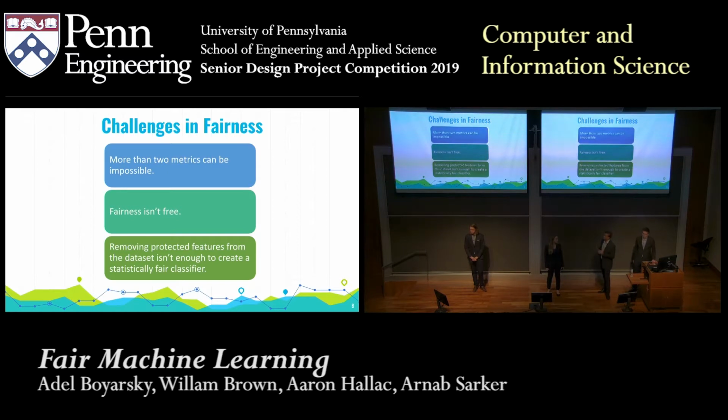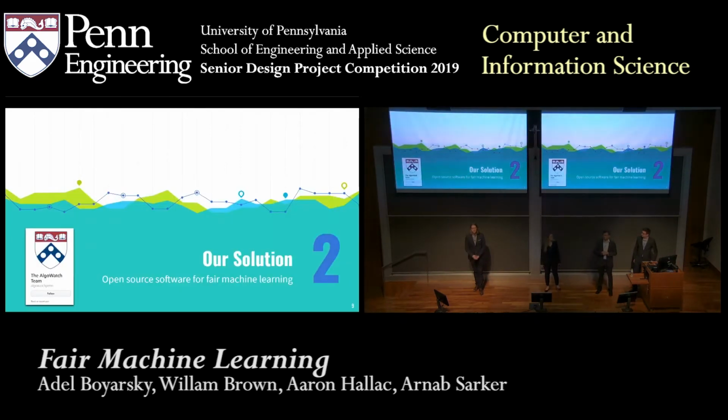And finally, you might just be asking, well, why don't we just remove the protected attributes like race and gender and age from our data set and then train a model off of that? Well, machine learning is a lot about correlations, and if you have correlated data, well, they found empirically that just removing these protected attributes will still result in bias in many situations.